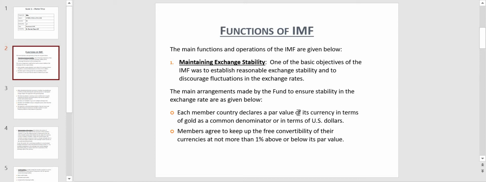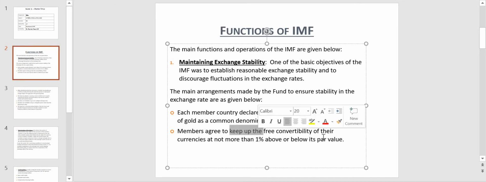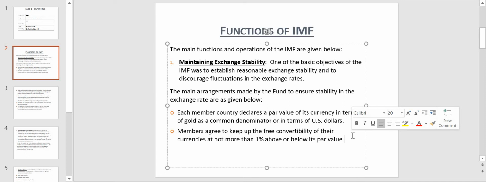Once par value is set, then members agree to keep up the free convertibility of their currencies at not more than 1% above or below its par value.